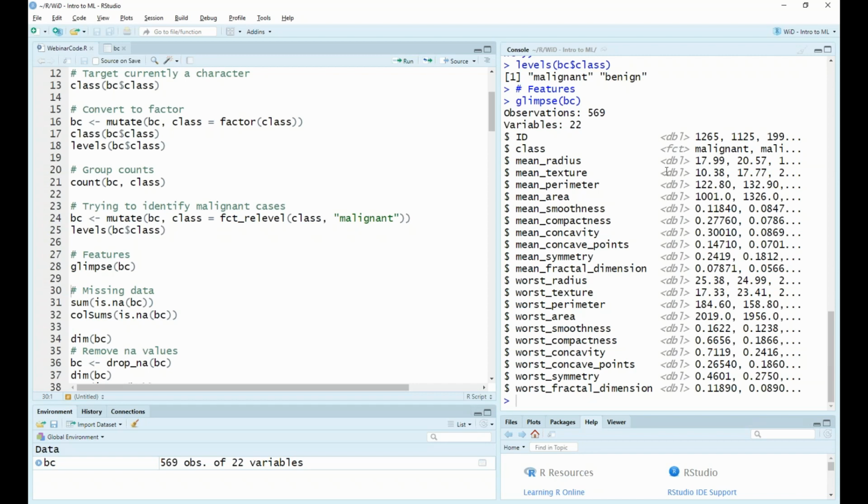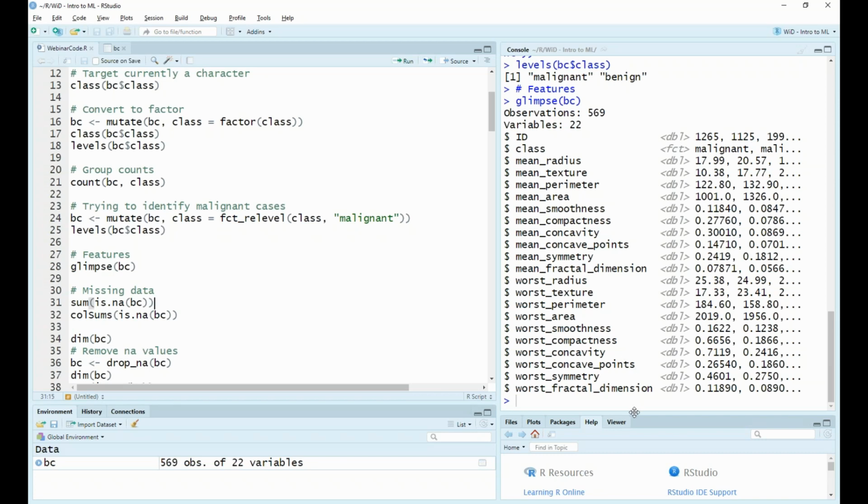So we can see here that we have our ID, we have our target, which is the factor now, but we also have a number of these numeric columns called mean radius, mean texture, etc., relating to the breast cancer. So this is great because we need all the features of our data matrix to be numeric, so we don't have to change any of these in the current format.